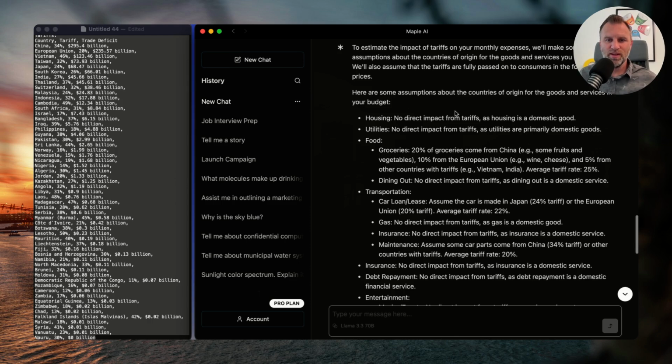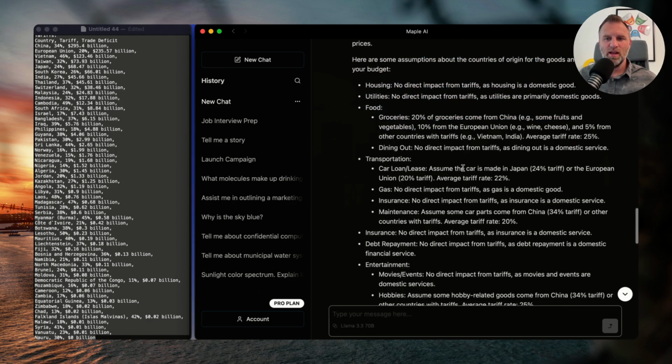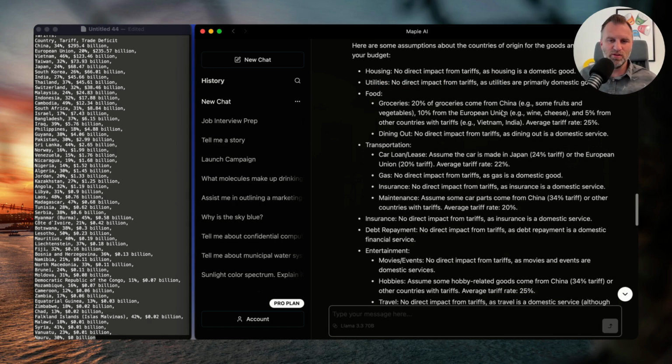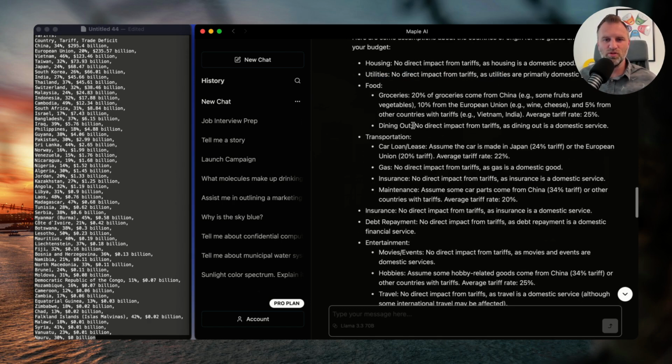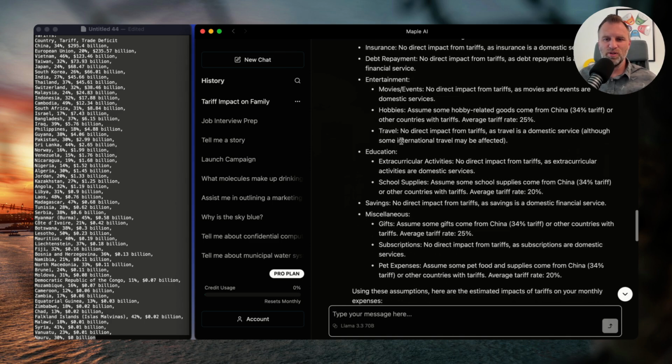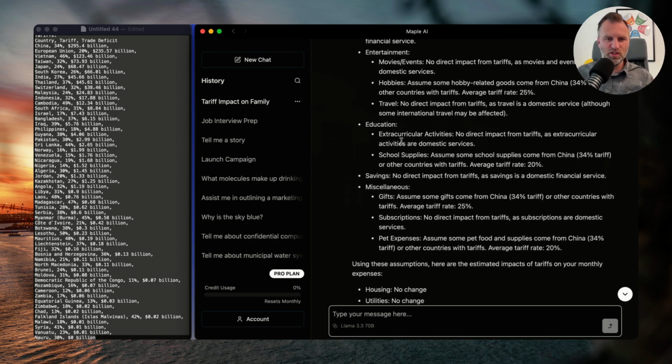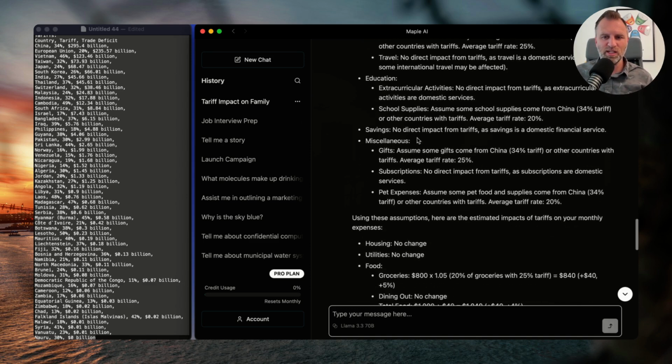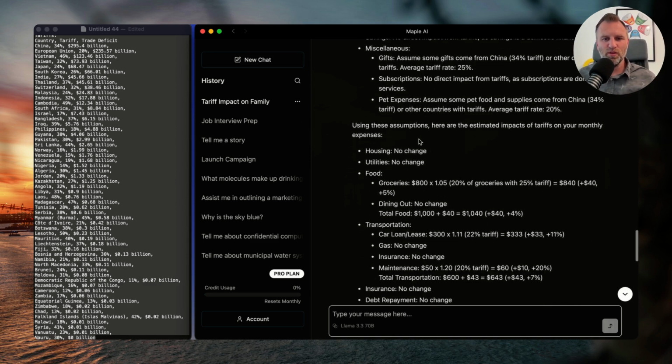Okay, so here it is. It came back. It's saying, all right, I'm going to do this. Here are some assumptions that I'm making. And so it goes through and explains all the different assumptions that it has, the impact on housing, no direct impact, utilities, it doesn't have a direct impact on utilities, and then food costs with groceries, dining out, transportation, insurance. It goes through and hits all the categories. I will post screenshots of this online so people can look into details if they want to, but it's going to go through and do that.